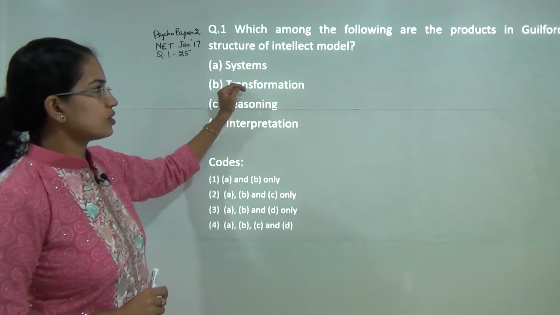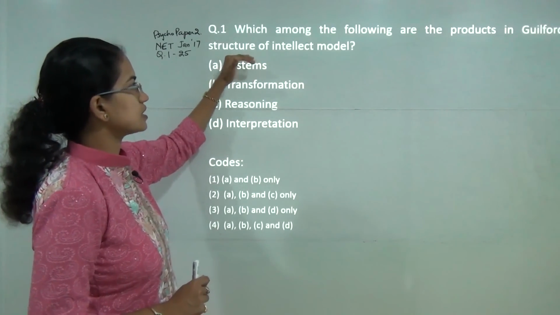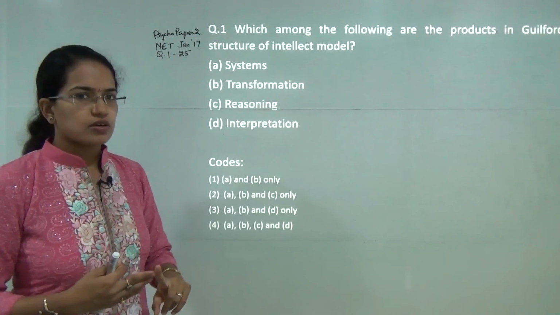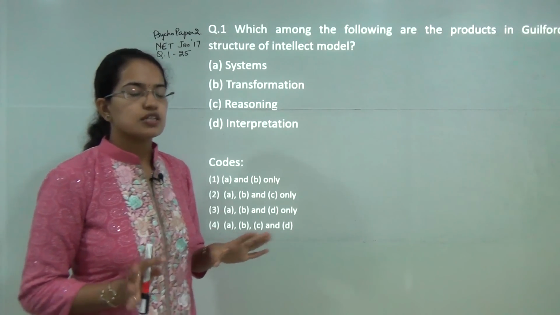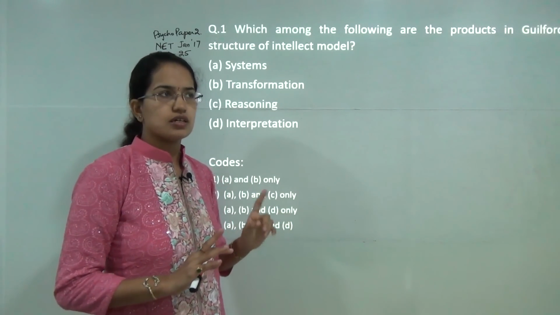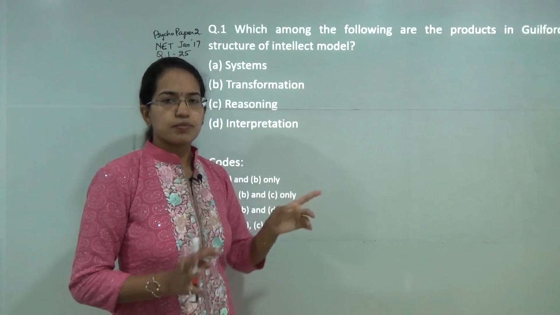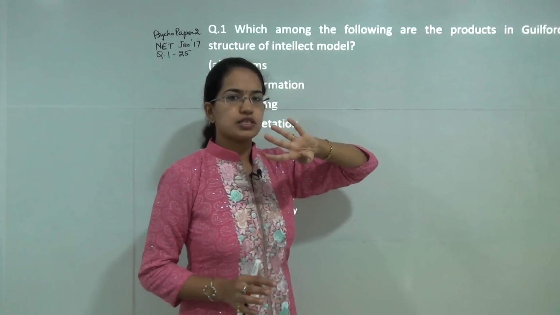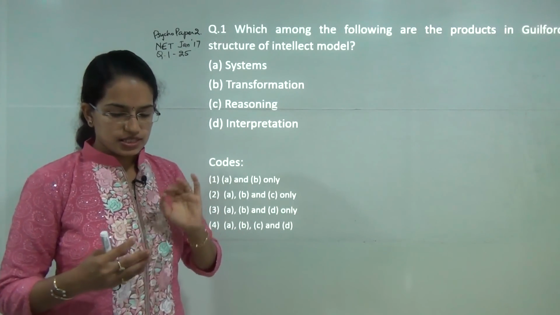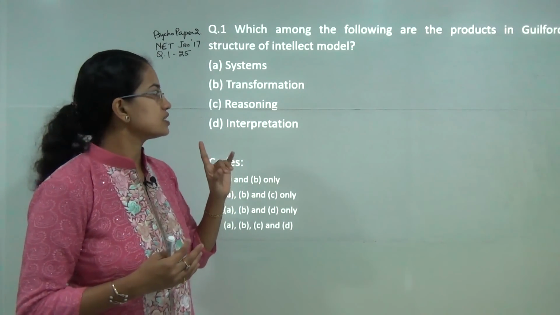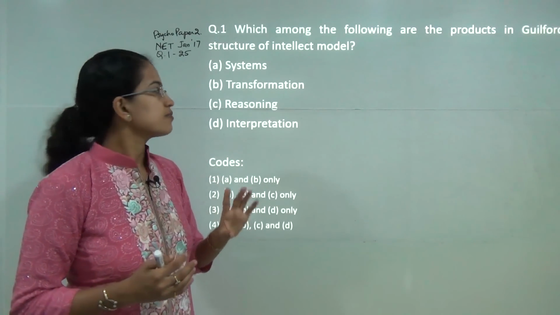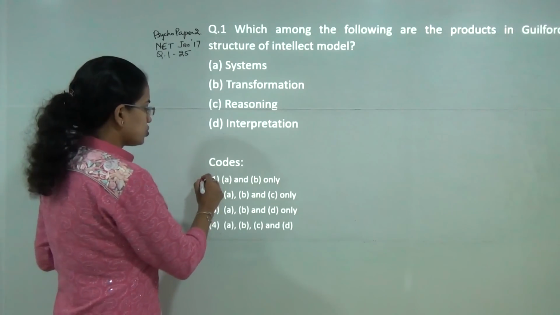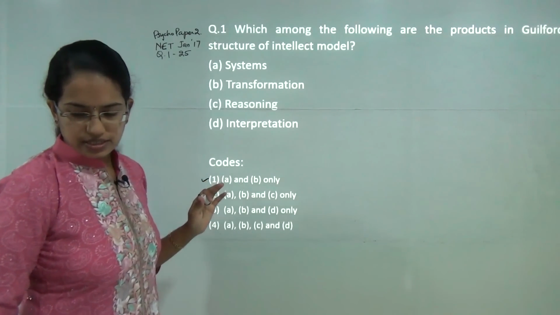Now the first question talks about the products of Guilford's structure of intellectual model. Now Guilford's model is a very important concept in psychology, and every year 3 to 4 questions are asked on this topic, either in paper 2 or 3. Now this talks about products. Now if you know the 6 products, those are units, classes, relations, systems, transformations and implications. So out of these you have systems and transformations which are given. So A and B would be the correct answer here.